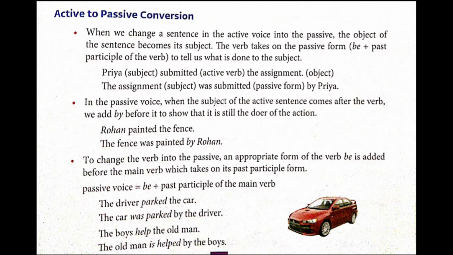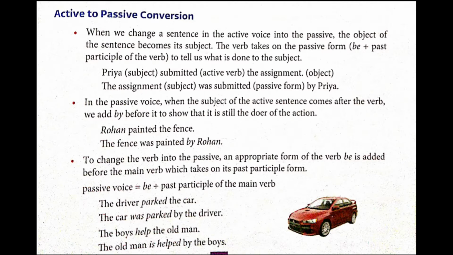For example, Priya submitted the assignment. Here Priya is the subject, submitted is the active verb, and Priya submitted what? The assignment. So the assignment is the object of the sentence. Now when you are converting, the assignment will come in the first position.